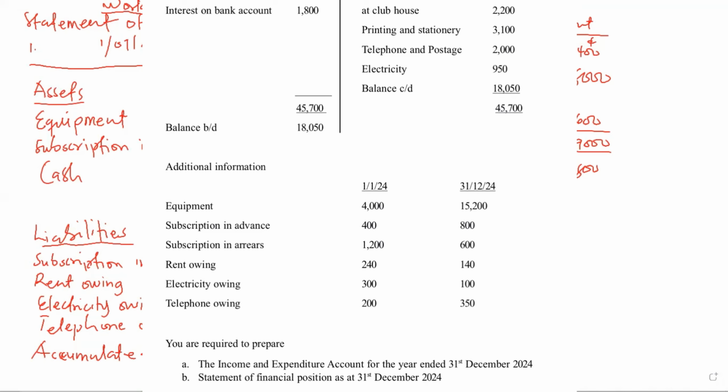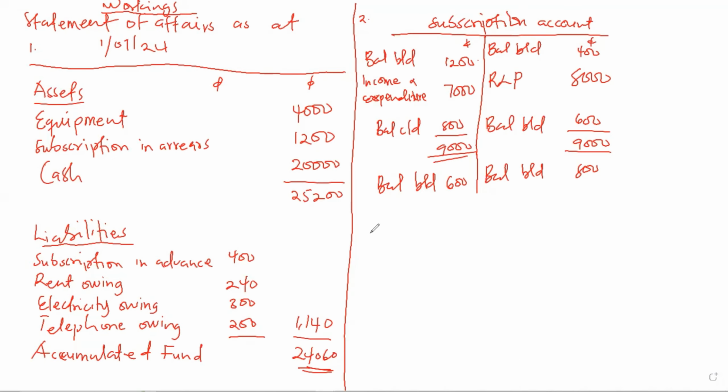So we have to open a rent account. When we open a rent account and we have rent owings, the rent owing will just help us to record the balances given to us.